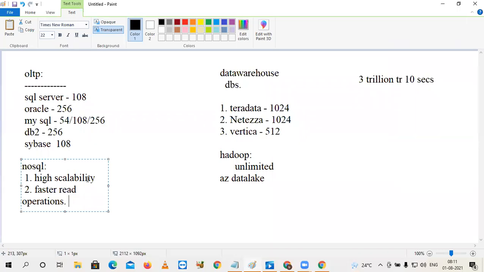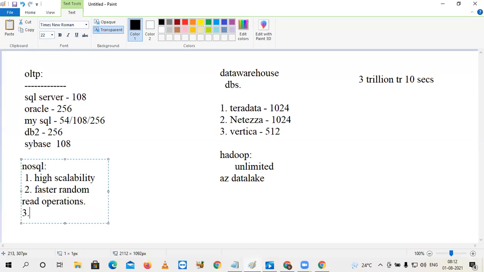Understand? If really that many trillions of transactions were in our regular databases, and you give your sign-in authentication information just to identify you, just to recognize you as a valid person, it may take hours. Even though a high volume of data is there, you get faster random read. In case of Hadoop, we are doing batch reading. But for online, random reading is required. The second advantage of NoSQL databases is faster read operations.